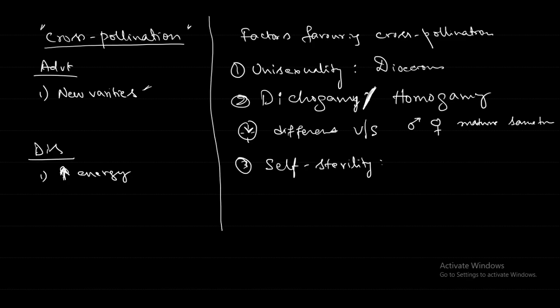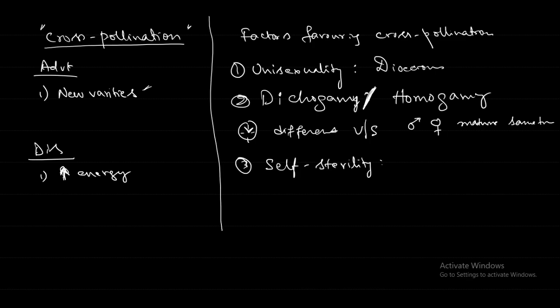Okay. Next, self sterility. What is self sterility? The condition where the stigma will receive the pollen from the anther of the same flower, but the pollen fails to undergo further growth. In such a case, the pollen from another plant of the same species can effectively complete the process of setting of the seeds. So if the pollen of the same flower is coming on the stigma, self pollination is taking place, still it will be sterile.